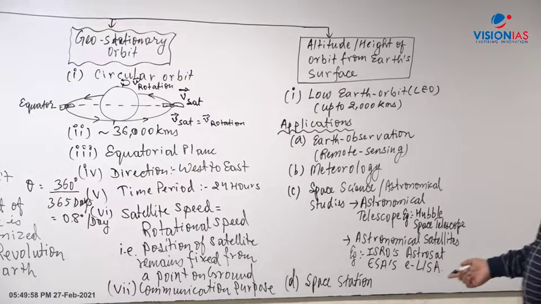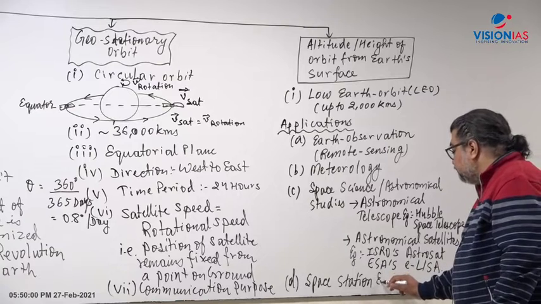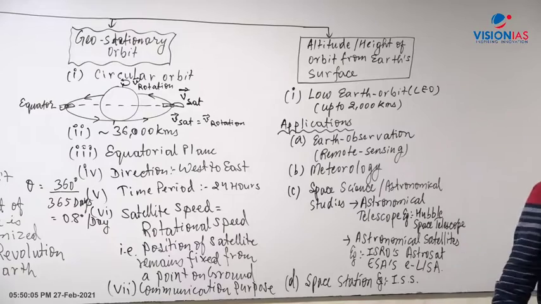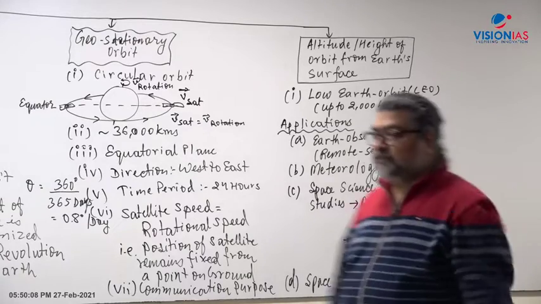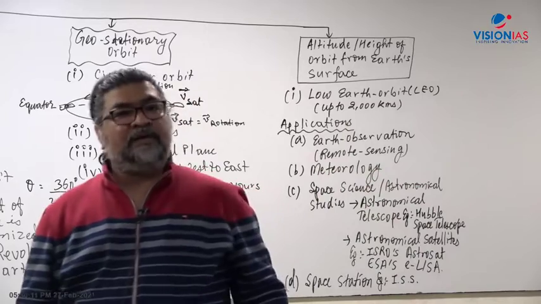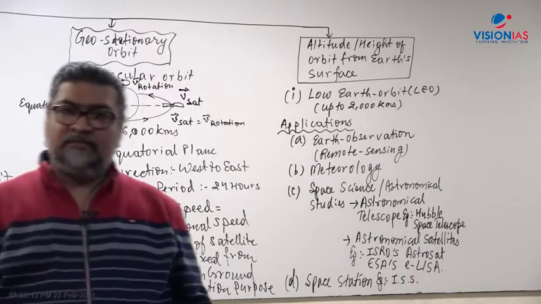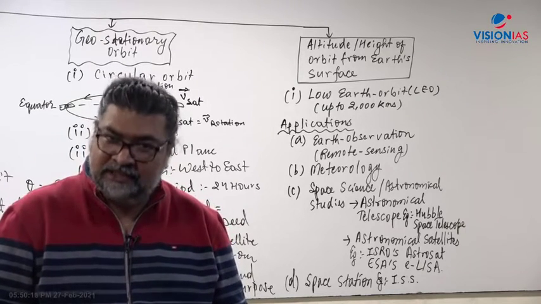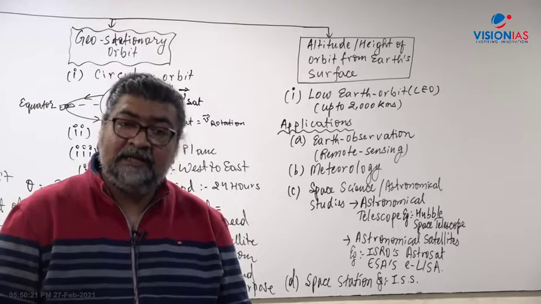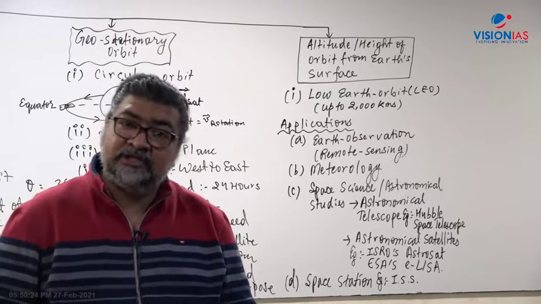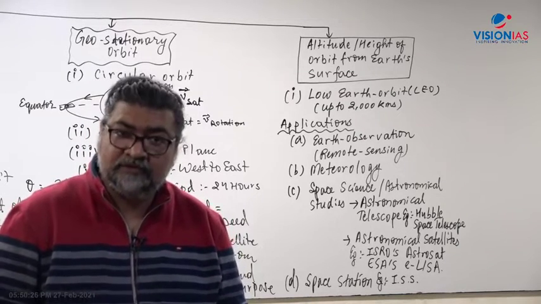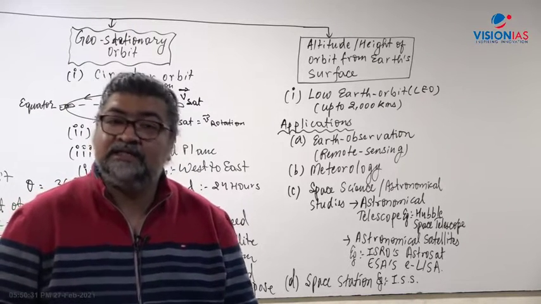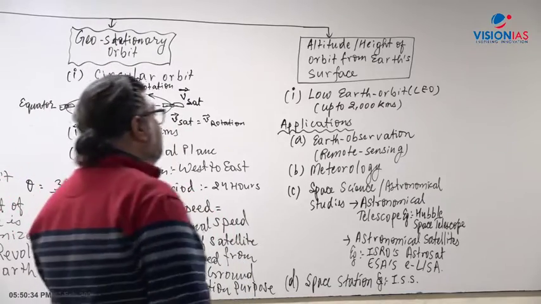For example, the space station presently used is the International Space Station, ISS, in low Earth orbit around 400 kilometers from the Earth's surface, and it is managed by 5 space agencies: NASA from the USA, European Space Agency, that is a group of European countries, Canadian Space Agency CSA, Japan's JAXA, and then Russia's Space Agency Roscosmos. All these 5 space agencies manage the International Space Station.